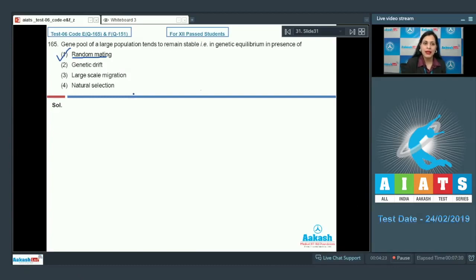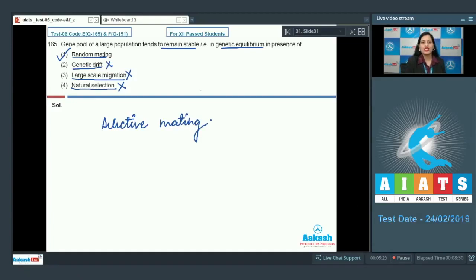Because in the presence of random mating, the gene pool of a large population remains stable. The rest of the options, genetic drift, large-scale migration and natural selection, are incorrect, because in the presence of selective mating, genetic drift, migration or natural selection, genetic equilibrium cannot be maintained. So the correct answer to this question is option number 1. Let's discuss our next question.